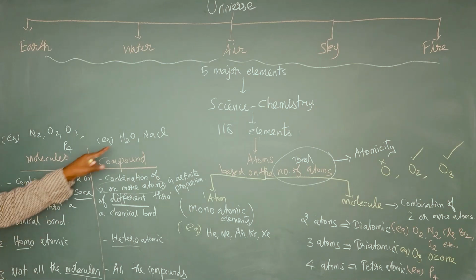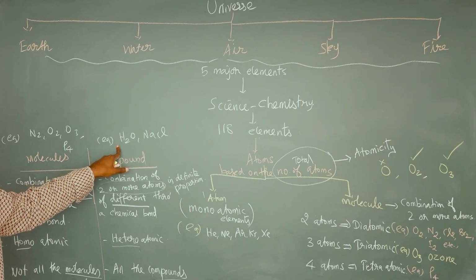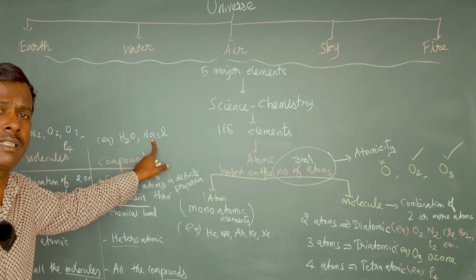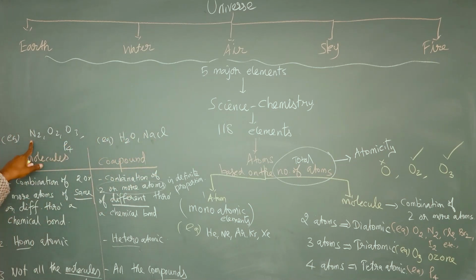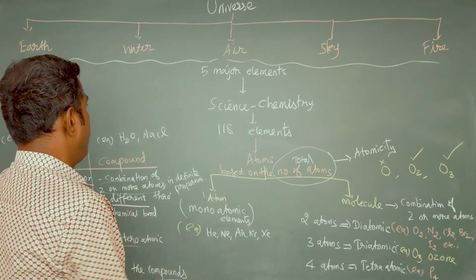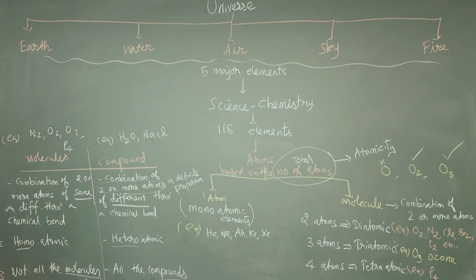Water is a molecule as well as a compound. NaCl is a molecule as well as a compound. But N2 is only a molecule. O2 is only a molecule. So now we know the clear-cut difference between molecules and compounds.